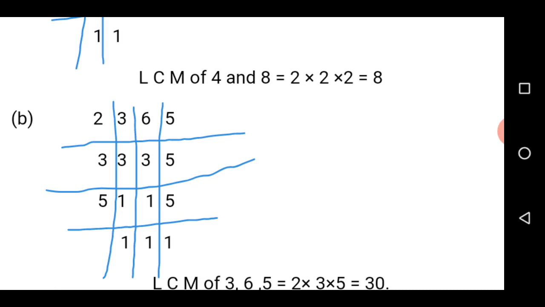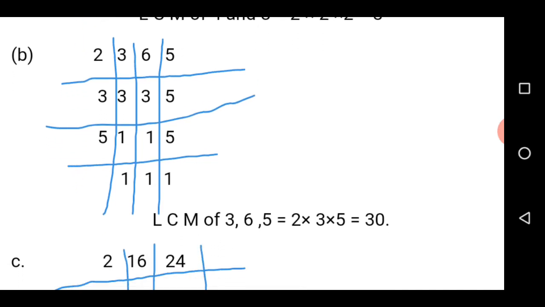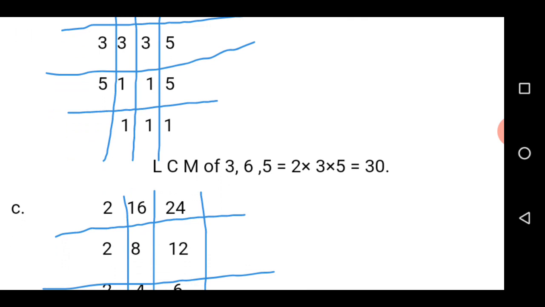So you will now think of another divisor, which is 3. How many 3 are we going to get in 3 now? Is 1. How many 3 are we going to get in 3? Is 1. But how many 3 are you going to get in 5? So you repeat that 5 because there will be remainder. So let us now take 5 as our divisor. How many 5 are you going to get in 1? You repeat the 1. How many 5 are you going to get in 1? You repeat it. How many 5 are you going to get in 5? You are going to get 1. Once we arrive at 1, 1, 1, it means you can now conclude on your LCM.